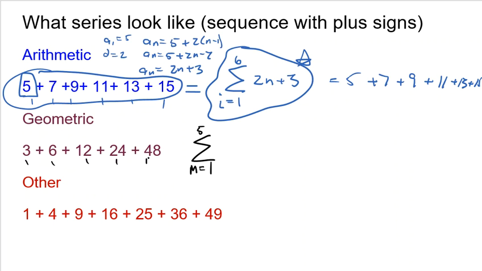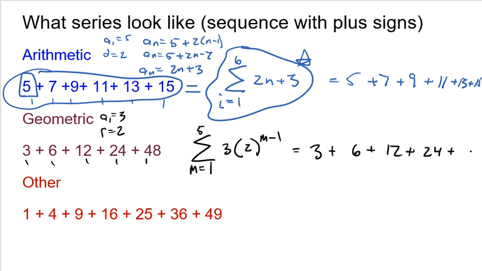Now, I need a formula to generate these terms for me. So again, this is geometric, so we know that the first term is 3, and the common ratio is multiplying by 2. So my formula is 3 times 2 to the m minus 1. There you go. So again, this is telling me to plug in 1 to get the first term, 3. Plug in 2 to get the second term, 6. Plug in 3 to get the third term, 12. Plug in 4 to get the fourth term, 24. Plug in 5 to get the fifth term, 48. And I'm going to stop there because I was told to stop at 5. And go and add them together, you get your series.